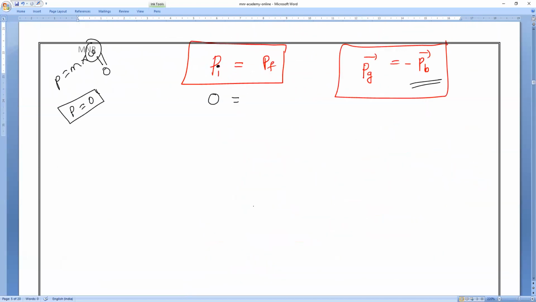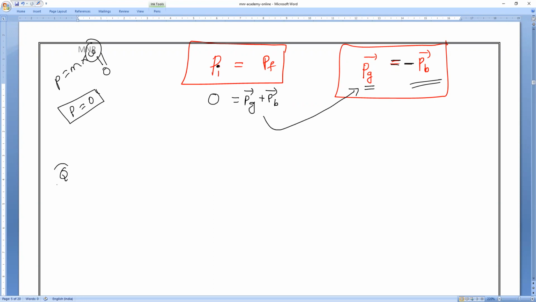This equals 0. So the momentum of the gun is equal to minus the momentum of the bullet. Momentum always remains conserved, constant. That is the conservation of momentum. Is it okay, everybody? Clear?